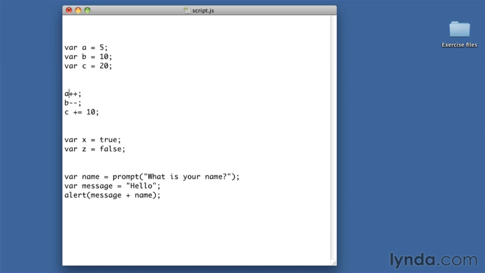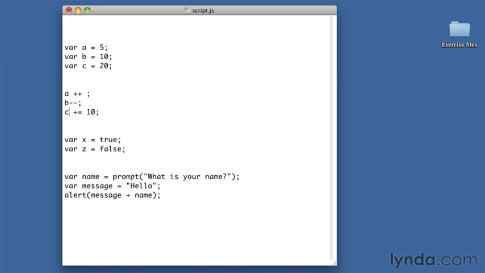There are two places that white space does matter. First, if we're using an operator that has multiple characters, like the ++ operator, this is one thing. While I could put a space between the variable name and the ++, and I could put a space between the ++ and the closing semicolon, I cannot put a space in between the two. And that's because as far as JavaScript is concerned, this is not two addition operators, it is one ++ operator, the increment operator, the ability to add one to a variable. So you can't put a space in the middle of that.